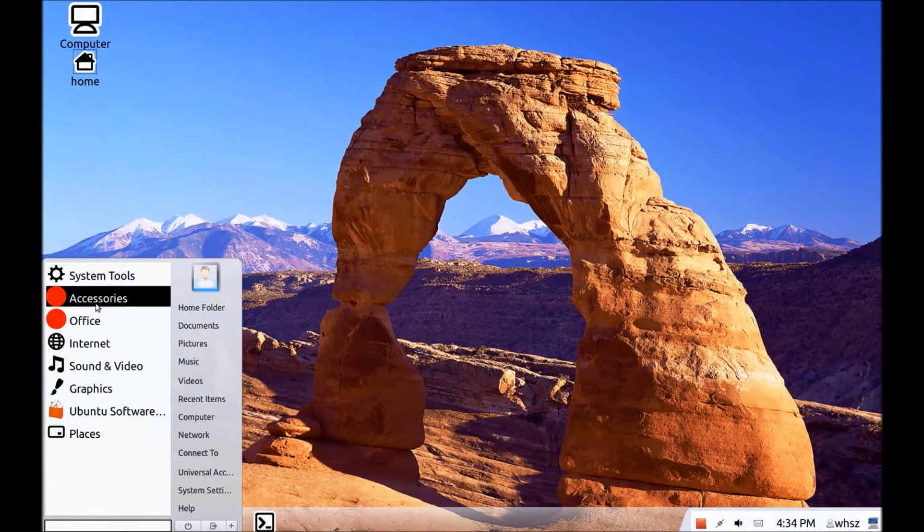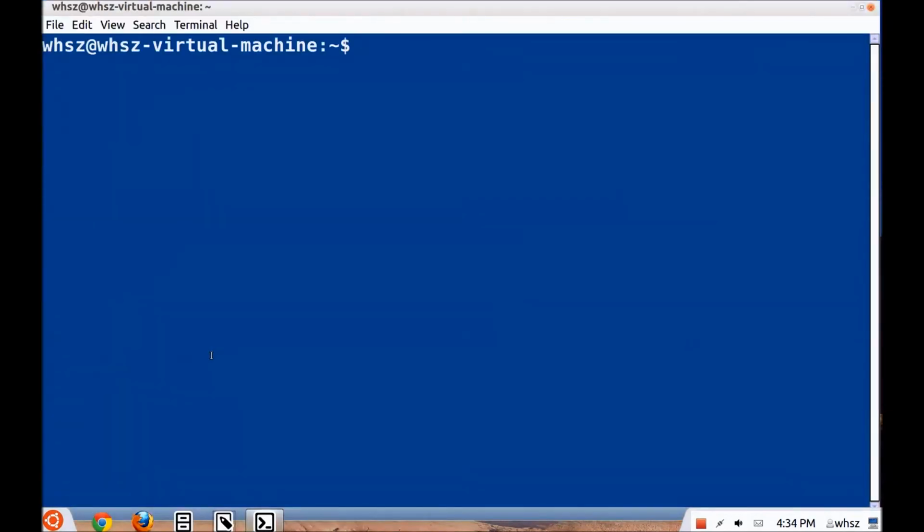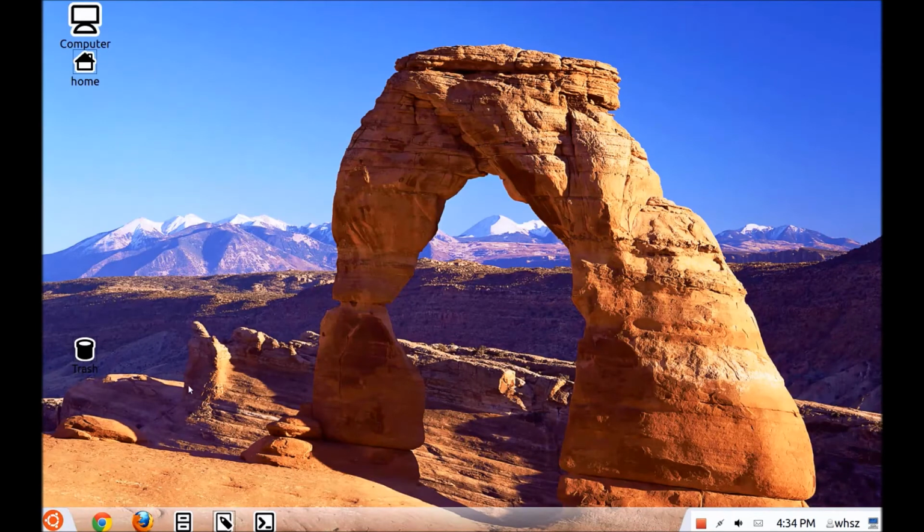So then let's go into accessories. Accessories: your calculator, character map, disk utilities, screenshot, terminal. That's probably the most important one. Terminal, that's command prompt. And in Linux, you can do a lot of things in command prompt. You don't have to, especially here in Zorin, or also in Mint Mate, but you can do a lot of things in command prompt. And sometimes it's easier to do things in command prompt than through the user interface if you know the command. That will grow on you over time.